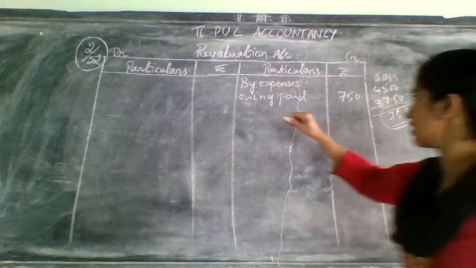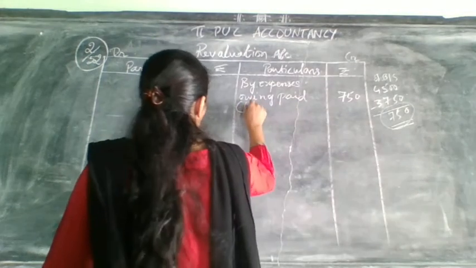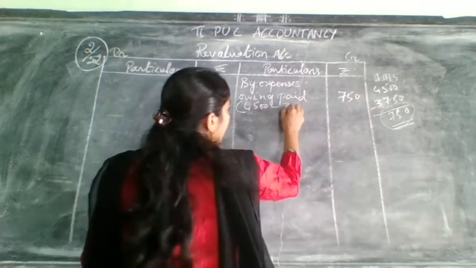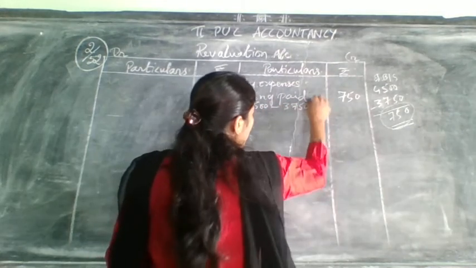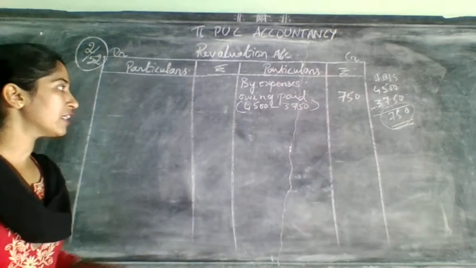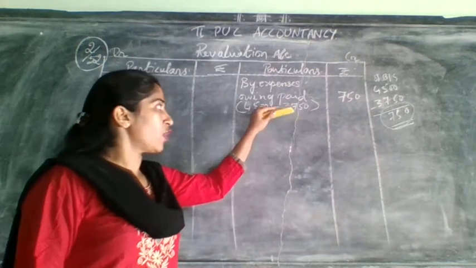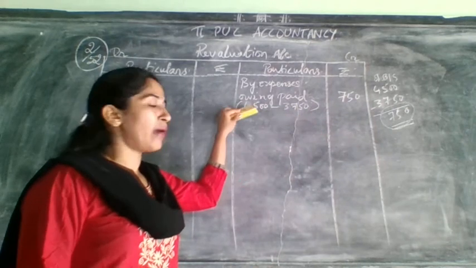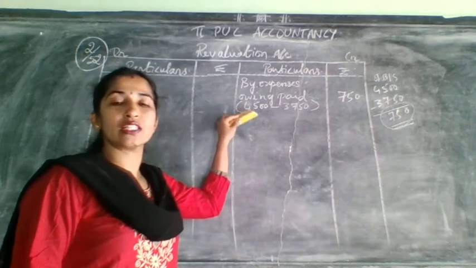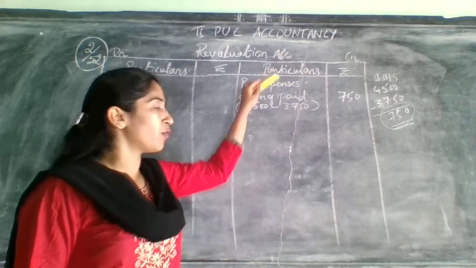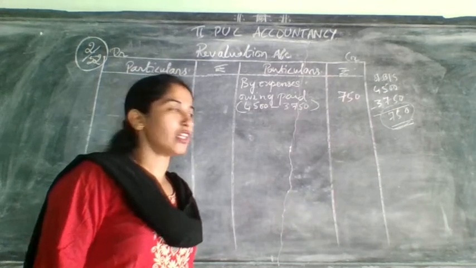I have mentioned here. You need to write down here also. 4,500 was there in the old balance sheet and 3,750 was given in the adjustment. So the adjustment amount was less, the balance sheet amount was more. This is a liability. So because of that, the decrease in the liability will come on the credit side of revaluation account.